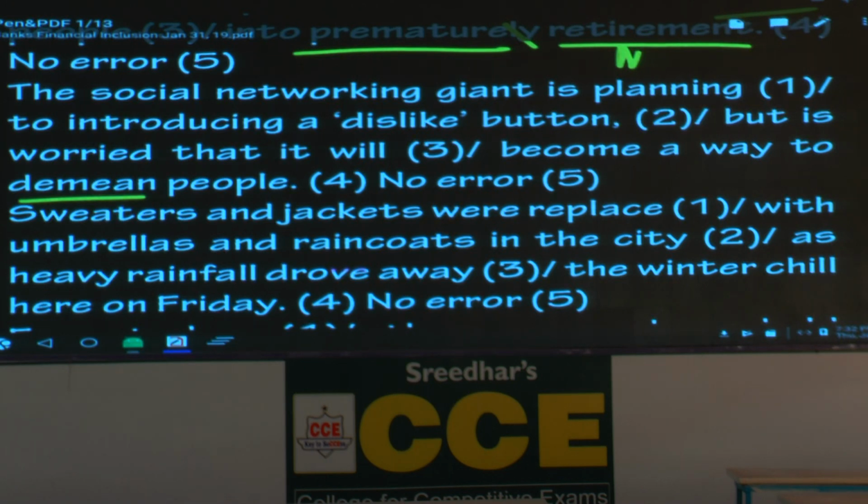First you underline the preposition to. After the preposition, if you have to use a verb, it should be in which form? Basic form or infinitive. You cannot use any other form. So what is the correct expression? To introduce. Please correct it. Introducing is not correct. Introduce.